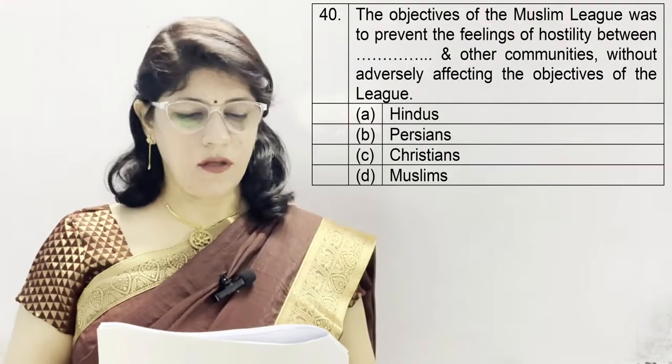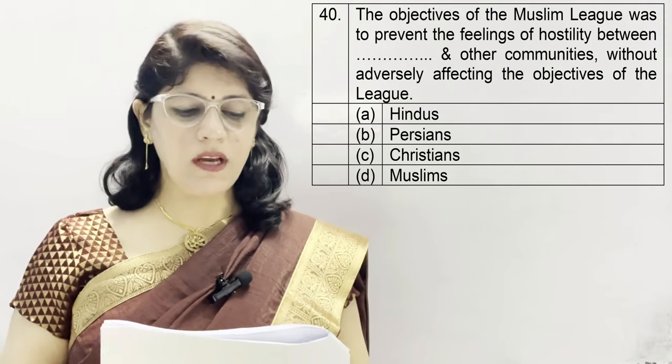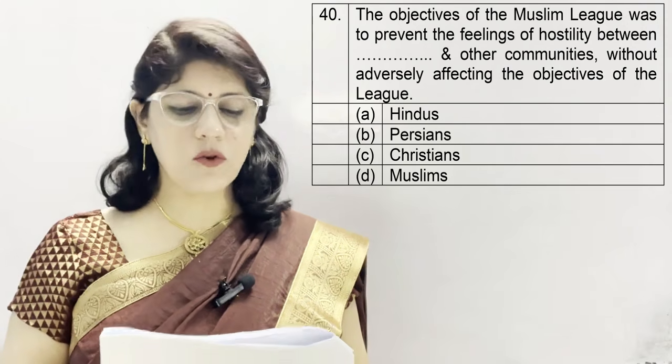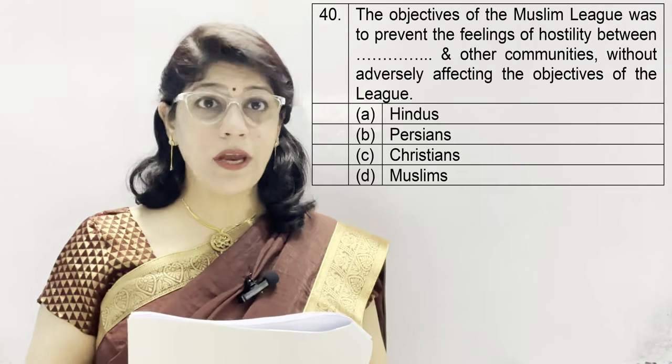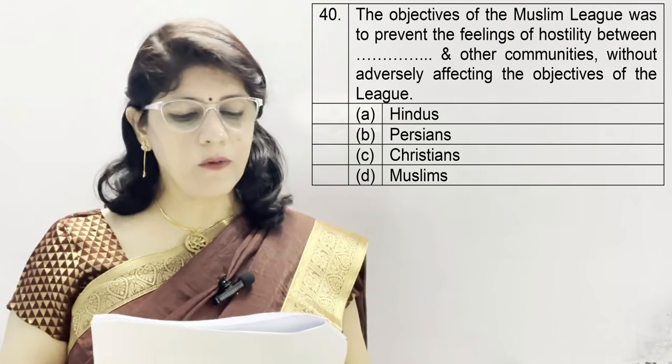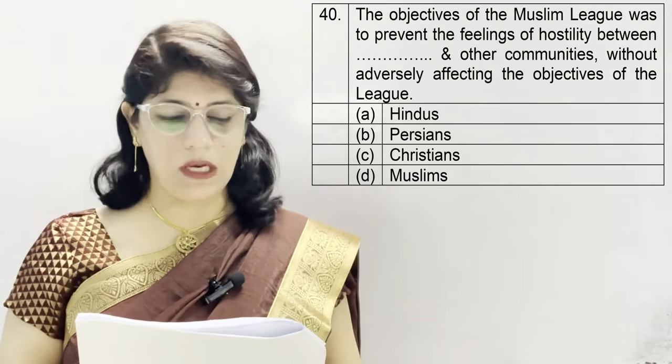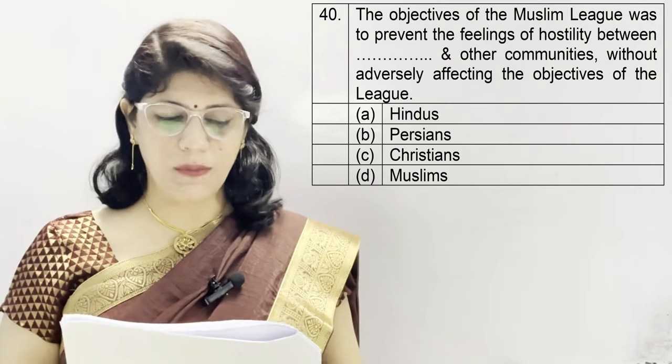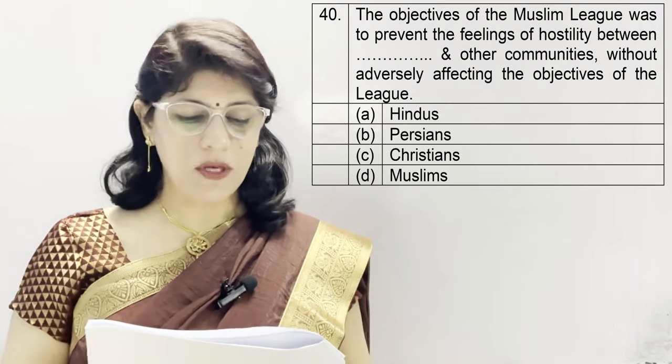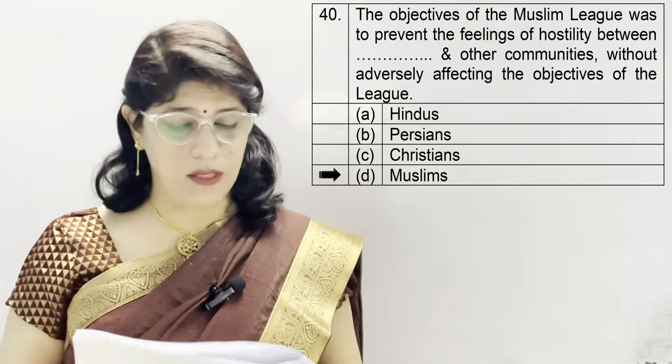In question number 40, the objectives of the Muslim League was to prevent the feelings of hostility between dash and other communities without adversely affecting the objectives of the League. A option Hindus, B Persians, C Christians, and D Muslims. And the correct option is D Muslims.